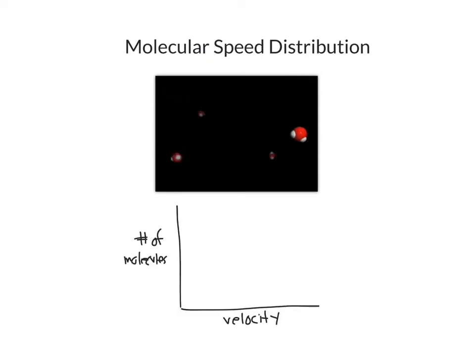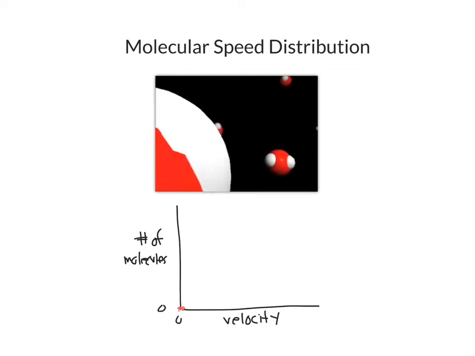If we set about to count the number of molecules that are going at each particular velocity that's possible, so all possible velocities or all possible speeds, we'll find that none of the molecules are going at zero velocity. So when we have zero velocity, we have no molecules going at zero velocity.